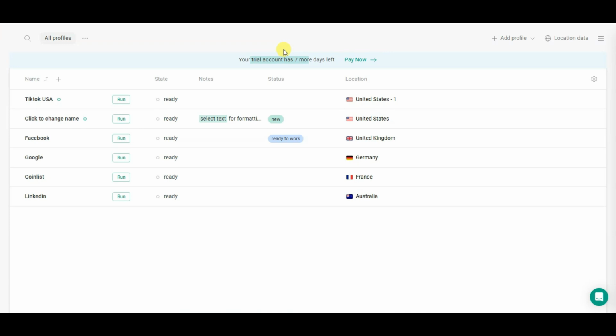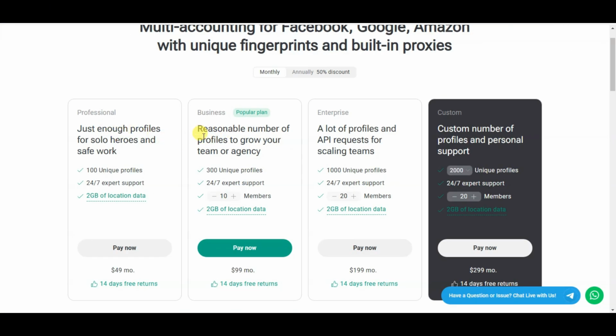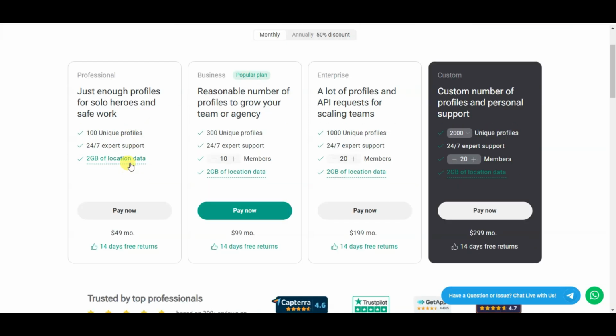You will get a trial account for 7 days. Let me show you its plans. Here you can see 4 types of subscription: professional, business, enterprise, and custom. If you choose this plan, then you will get all of these benefits. If you choose the business plan, then you will get all of these benefits. You can create 300 unique profiles. If you choose the enterprise plan, then you can get all of these benefits. You can create 1000 unique profiles, more than 20 members, 2 GB of location data.